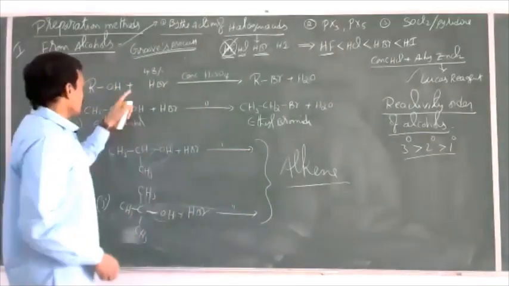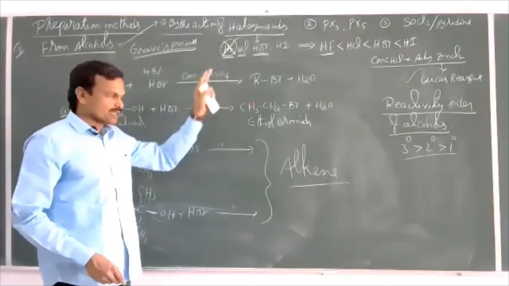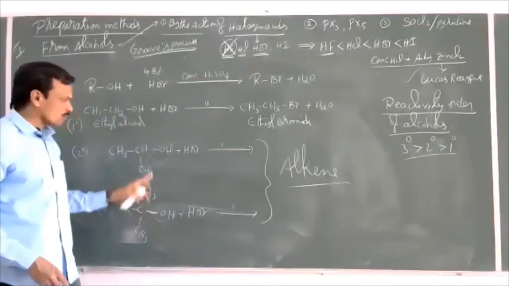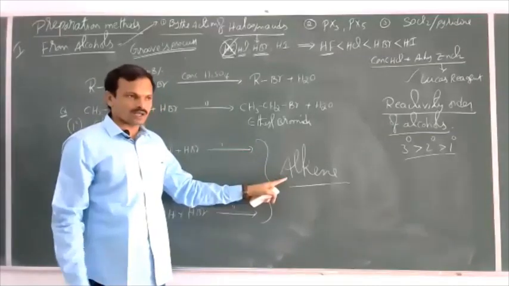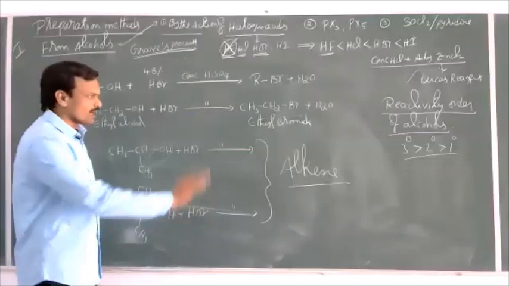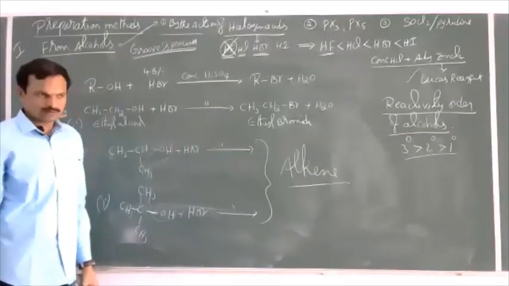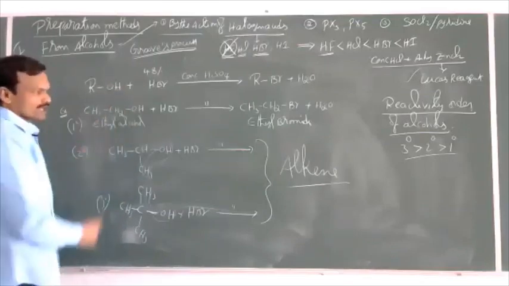Only primary bromoalkanes can be prepared in pure state. Because in the preparation of secondary and tertiary bromoalkanes, elimination takes place predominantly and we will get alkene as the major product, not the haloalkane. This is one method for the preparation of bromoalkanes.